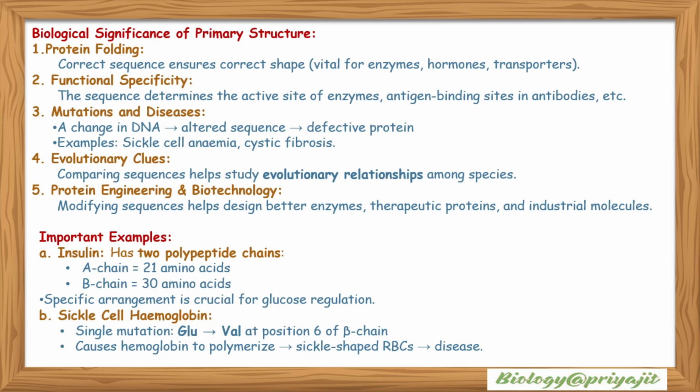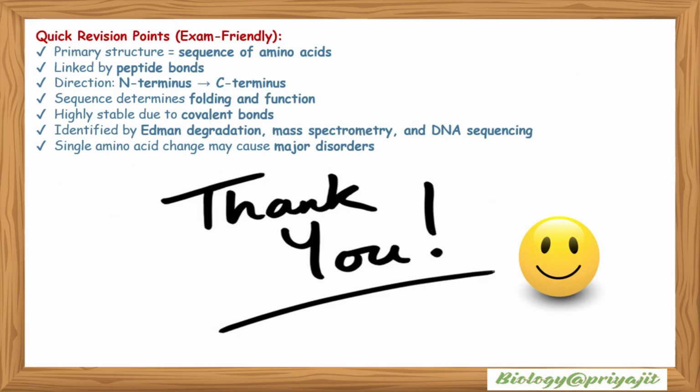Important examples of the primary structure of protein: first is insulin, which has two polypeptide chains. The A chain has 21 amino acids and the B chain has 30 amino acids. The specific arrangement is crucial for glucose regulation. Sickle cell hemoglobin: there is a single mutation, glutamic acid to valine at position 6 of the beta chain. It causes hemoglobin to polymerize. It causes sickle cell RBCs and ultimately causes the disease.